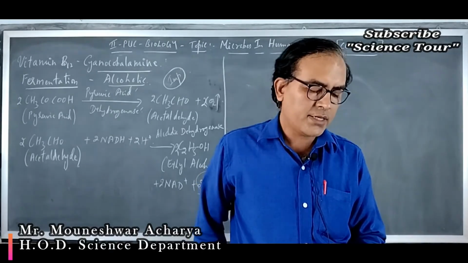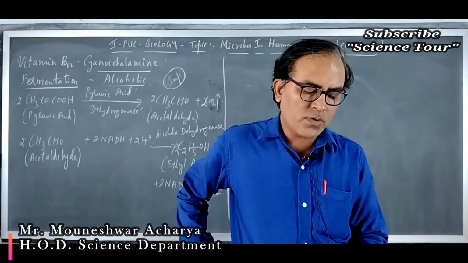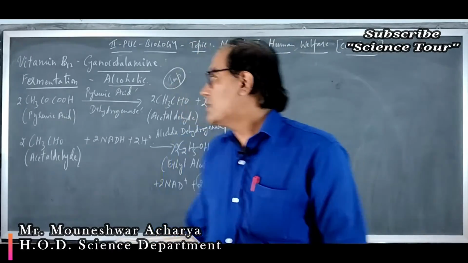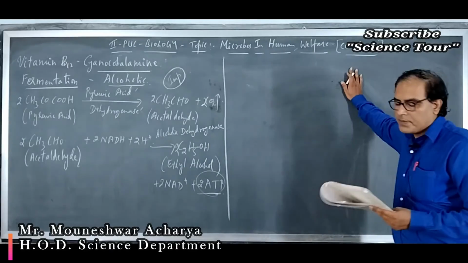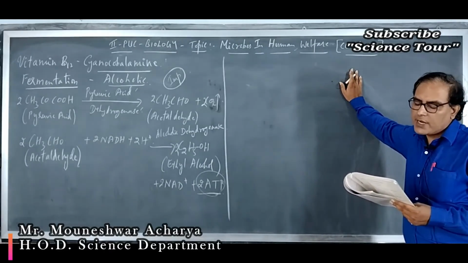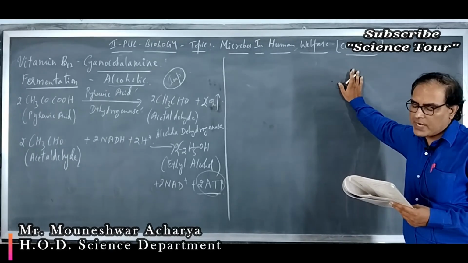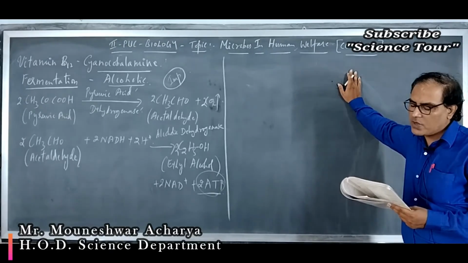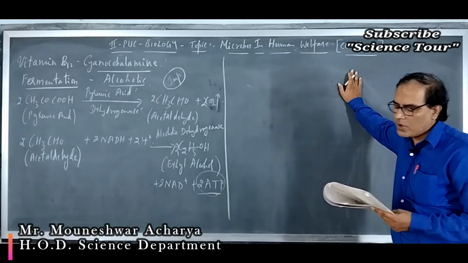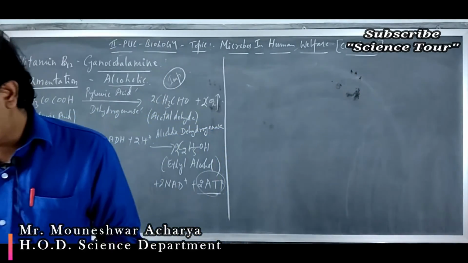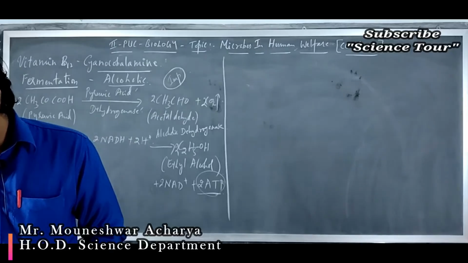Next, question number 10. The free living fungus Trichoderma can be used for A, killing the insects, B, biological control of plant diseases, C, controlling the butterfly caterpillars, D, producing antibiotics. The free living fungus Trichoderma can be used for biological control of plant diseases.